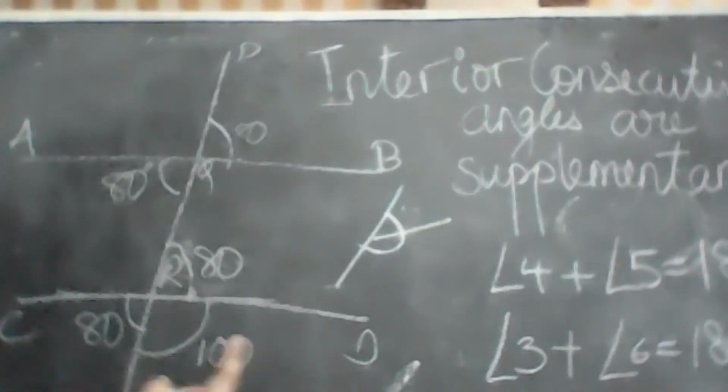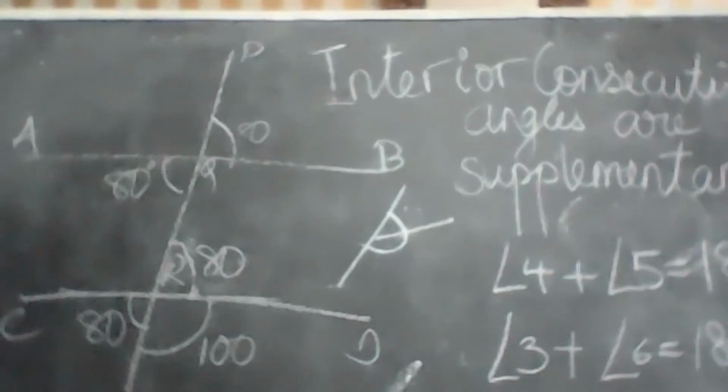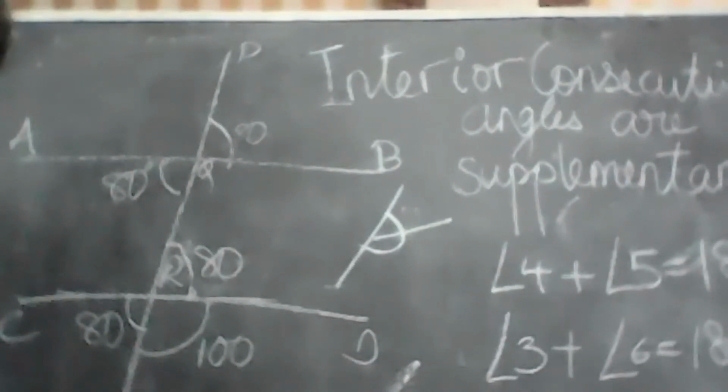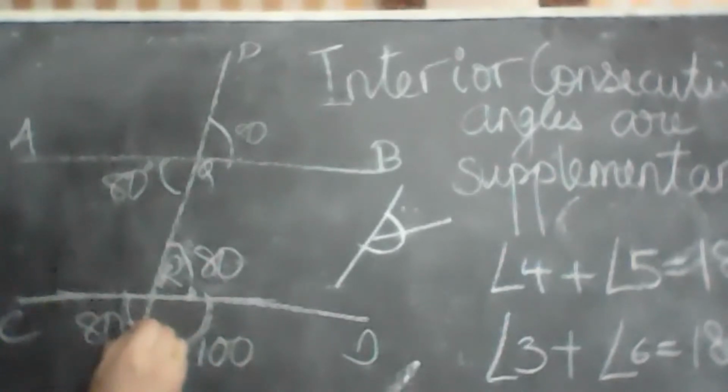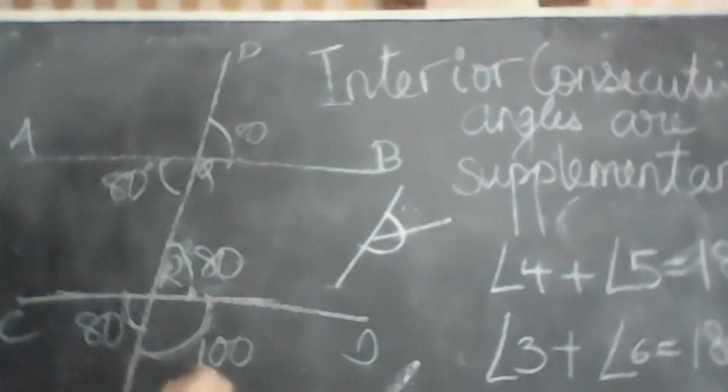Ranveer, name me the two supplementary angles. If this is 80, this is 100. Why? DRS is 100 and CRS is 80. So they are 180. Okay. Why are they 180? Because they are supplementary angles.